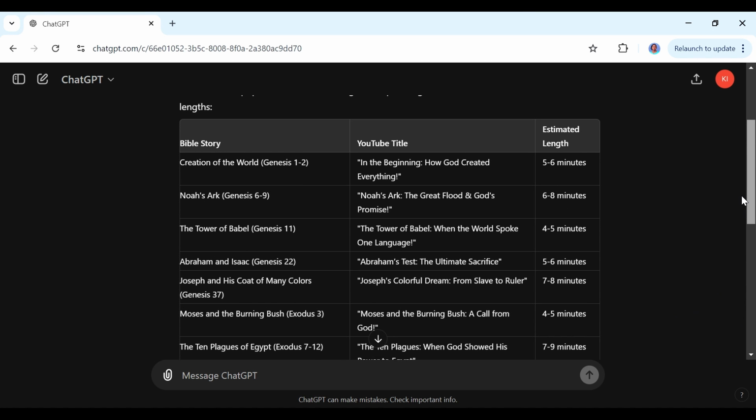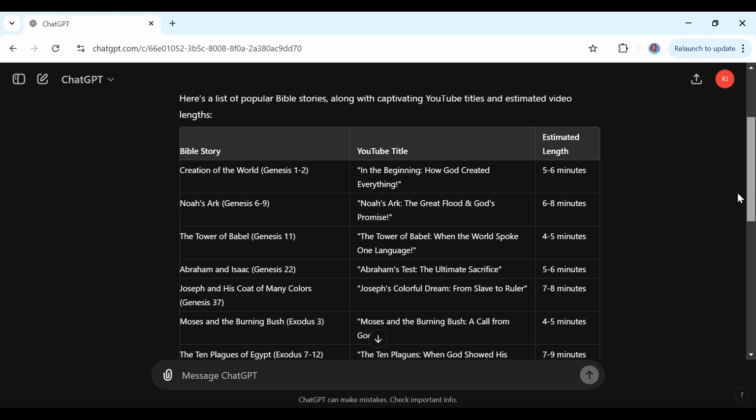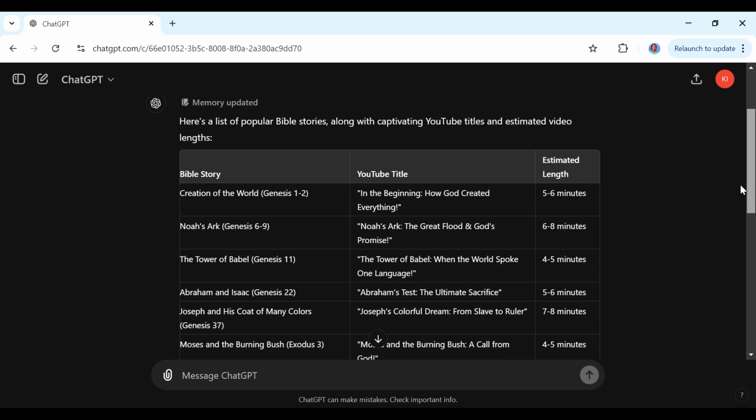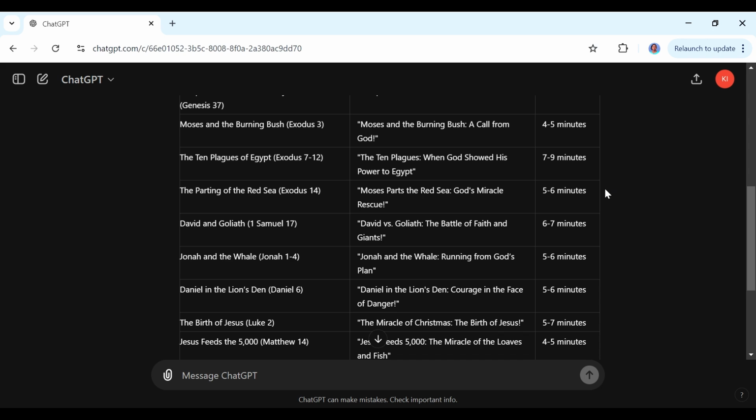So this is what ChatGPT has given us. So we have creation of the world. The title could be in the beginning, how God created everything. We have Noah's Ark, we have the 10 plagues, and so on and so forth. So for me, I think I like this one, David and Goliath, because I really like this title, David versus Goliath, the battle of faith and giants. I think this will get an awesome number of views on YouTube. So the length for this is about 6 to 7 minutes.